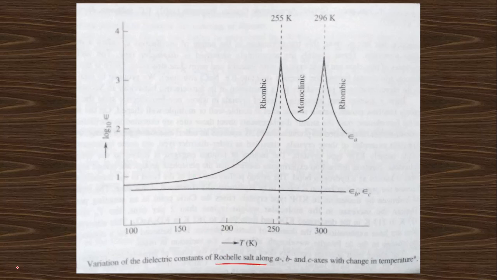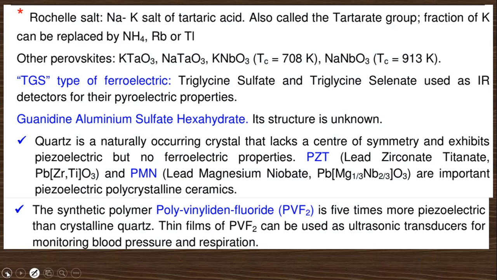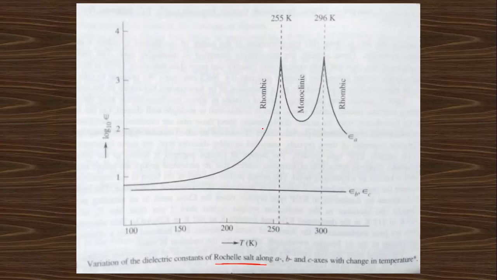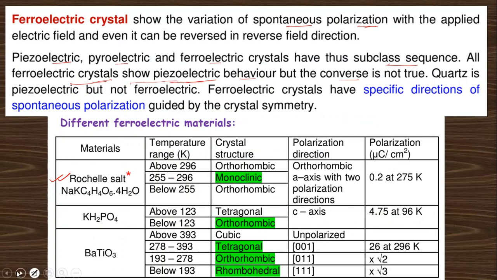You can see from the table that above 296 and below 255 the crystal structure is orthorhombic, right? And between these two temperatures it is monoclinic.